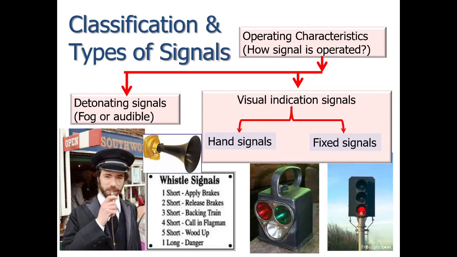For the safety point, these detonators are placed on the rails at least 400 to 500 meters ahead of the signal.